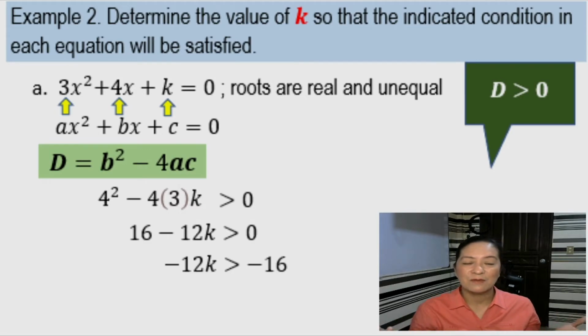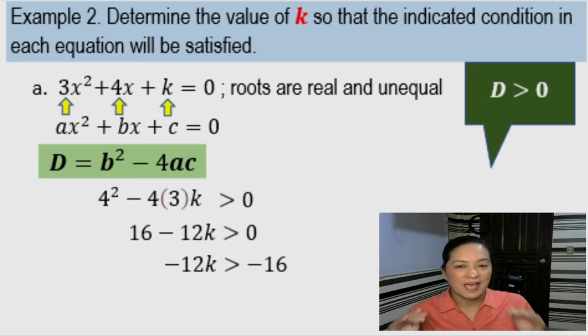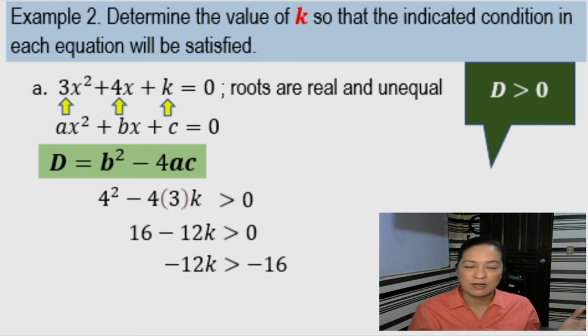But then, we have the rule for inequalities. No? If you are dividing or multiplying by a negative number, you have to change the sign of the inequality. So yung greater than dyan, you have to change it to a less than because you divided by a negative number.